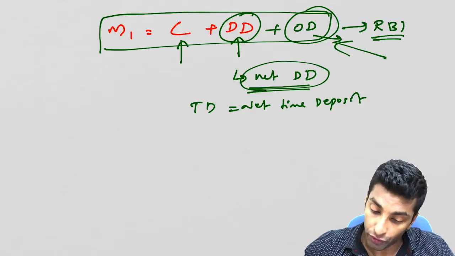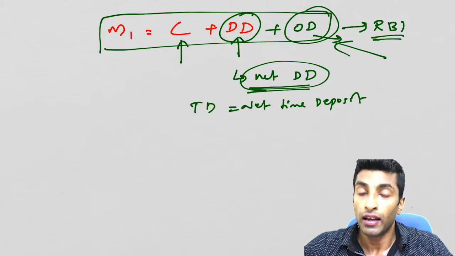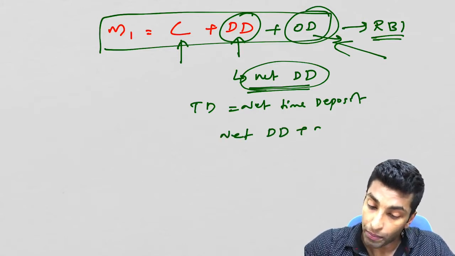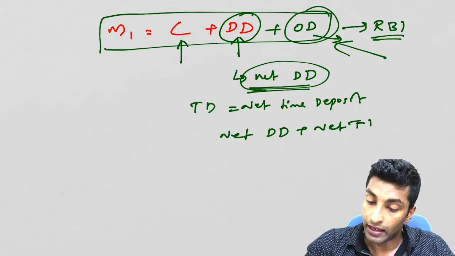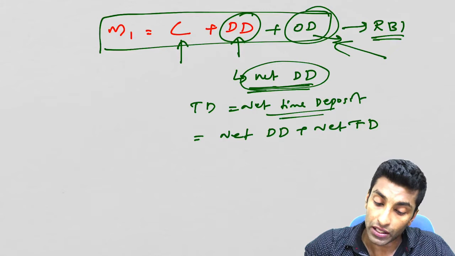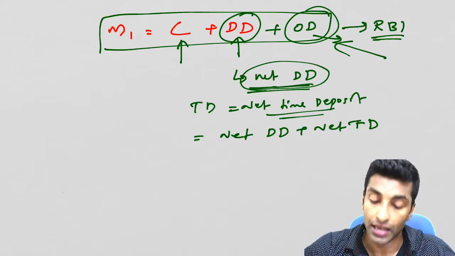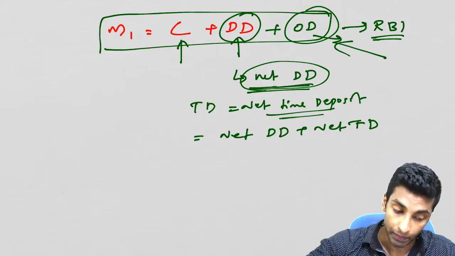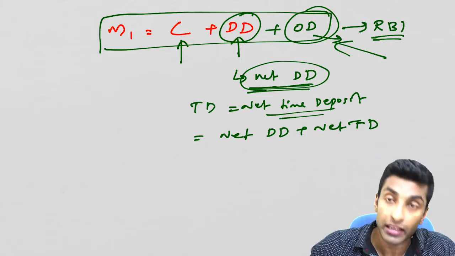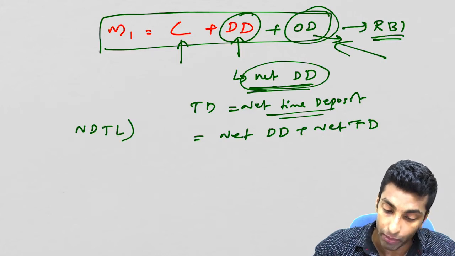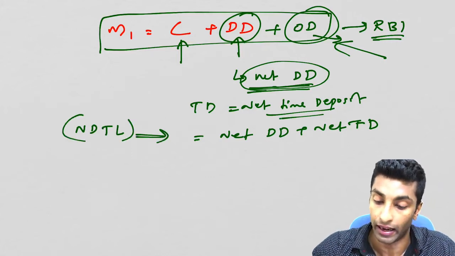So here when you go for total deposit, it is net DD plus net TD, that means net demand deposit plus net time deposit, which we cannot call total deposit, rather we call it net demand and time liability. Okay, so net demand and time liability, this is what NDTL.